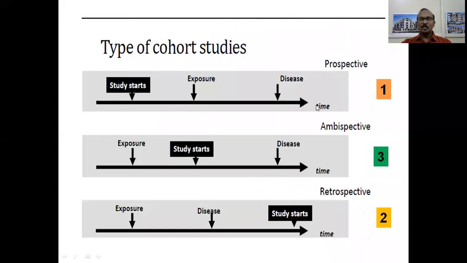So this is also understood by this slide as given here. This is a prospective cohort study. This is a retrospective cohort study. This is an ambidextrous cohort study.